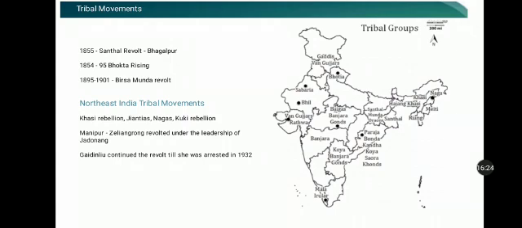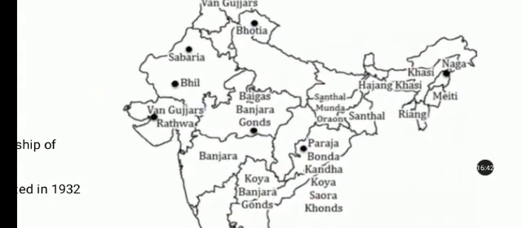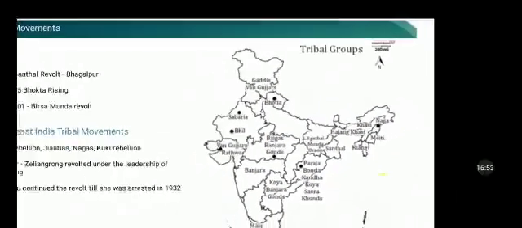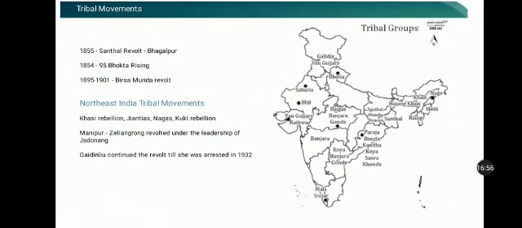The Kols lost their lands to the farmers who had come from outside, and they had to pay huge amounts of money in terms of taxes. They became bonded laborers. They killed many of the outsiders, and they even burnt their houses during this revolution, which happened in 1831 and 1832. Though the revolt was fierce, the Britishers were easily able to suppress it because of their superior weapons, which the tribal people did not possess.